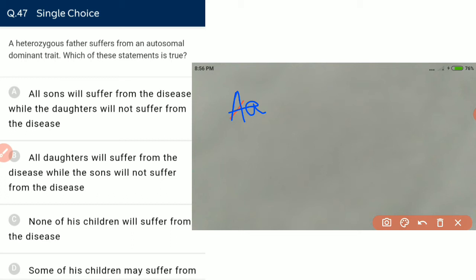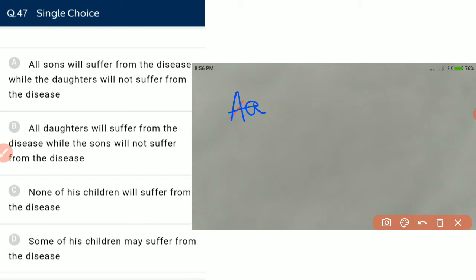All daughters will suffer from this disease, while the sons will not. It will depend on the mother's genotype. None of his children will suffer from the disease. It will also depend on the mother's genotype. Some of his children may suffer from the disease. The 'may' statement is sufficient, because they can suffer or cannot suffer. It depends on the genotype of the mother.